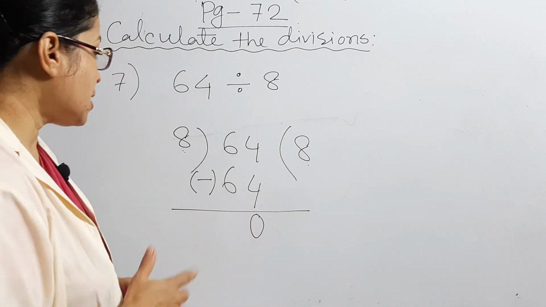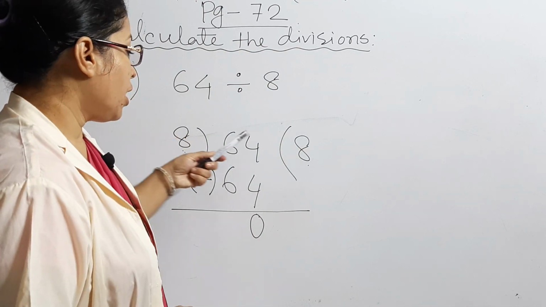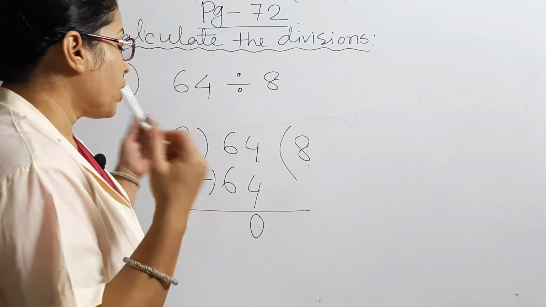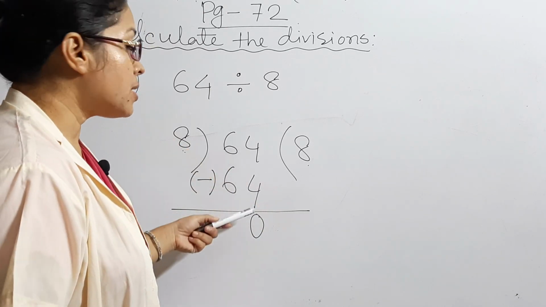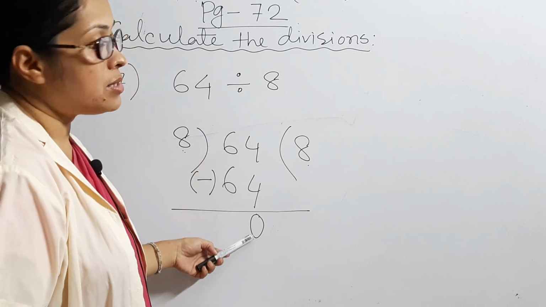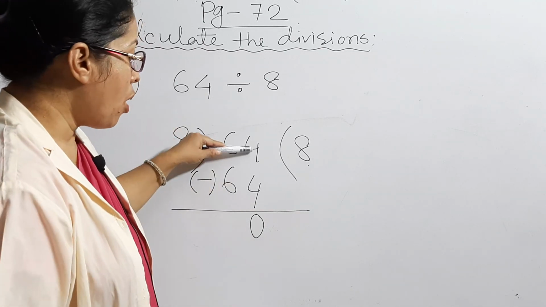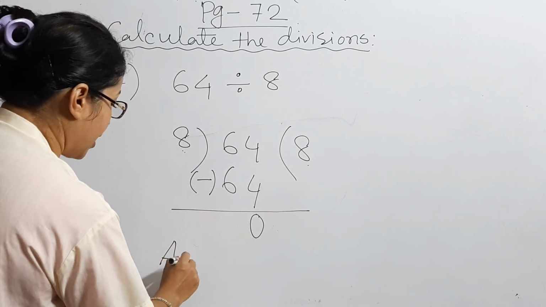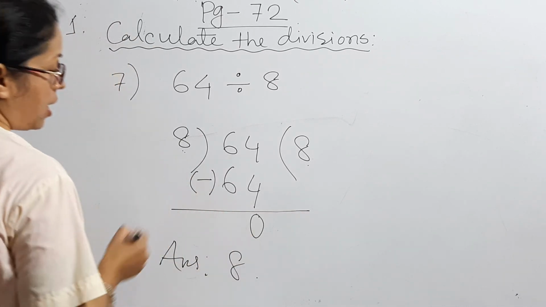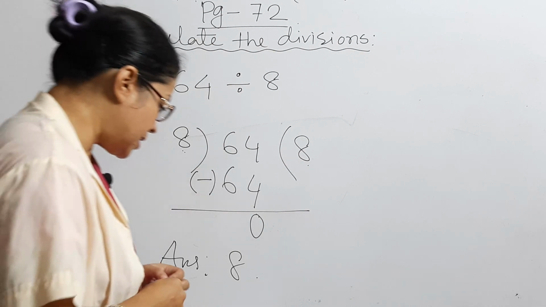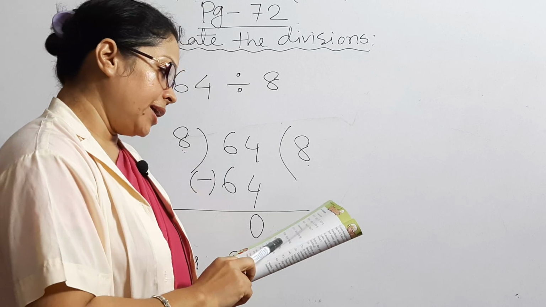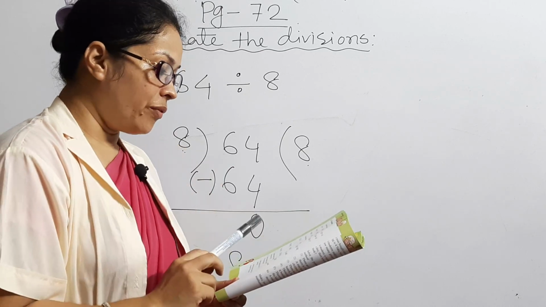The proper system is, after subtracting, whether you have tens, 100, 1000, if you get 0, you always write that 0 in your ones place. Clear? Then write the answer. Answer is 8.